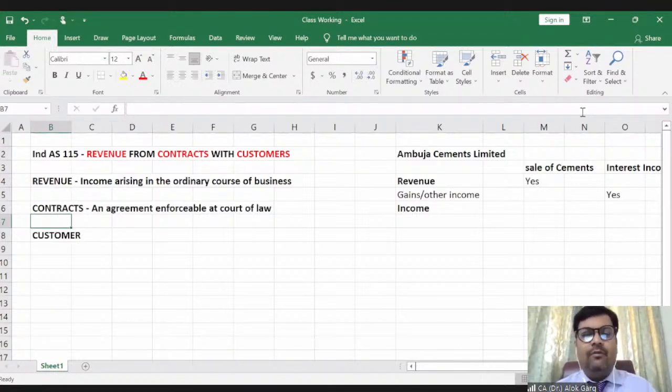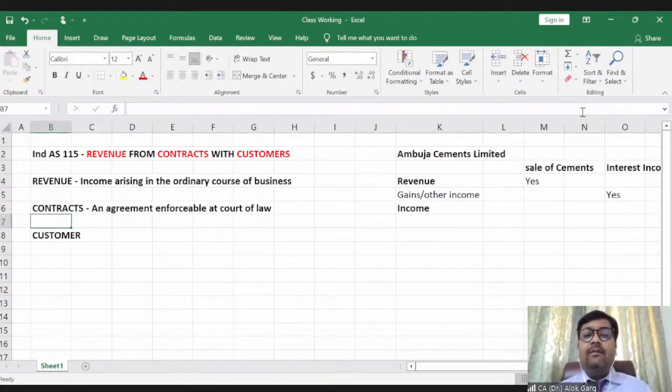For example, he is into the apparel business, so you will provide me 10 shirts in a year. There was no formal agreement, there was no penalty clause if someone withdraws.